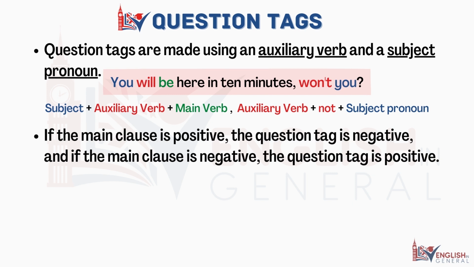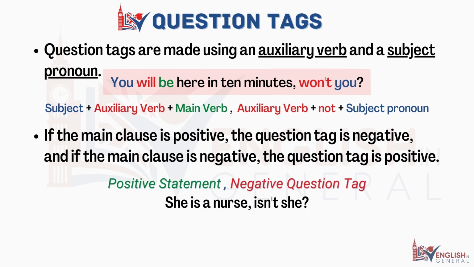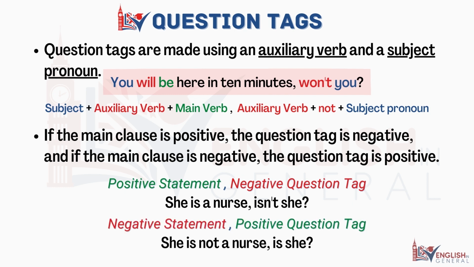Usually, if the main clause is positive, then the question tag is negative, and if the main clause is negative, the question tag is positive. Here is an example with a positive statement and a negative question tag. She is a nurse, isn't she? And a negative statement and a positive question tag would be, she is not a nurse, is she?